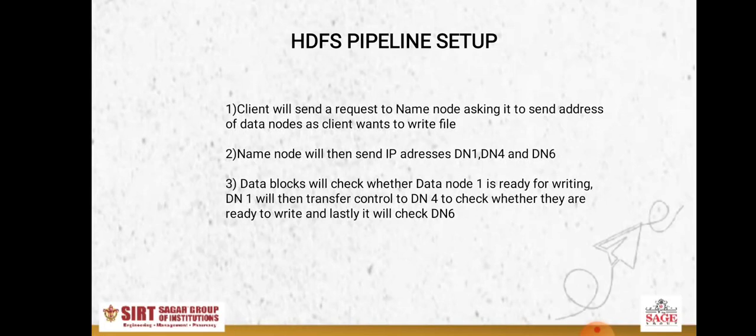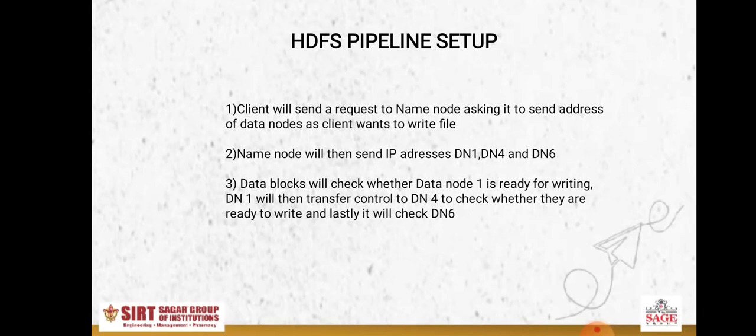Now the name node will send three different IP addresses to the client node. For example, the name node will send the IP addresses of data node 1, 4 and 6. So what the client will do is store the file. For example, if the file name is xyz, the client will store the file xyz of size so and so, whatever the size is. That file is stored in data node 1 also, in data node 4 also, and in